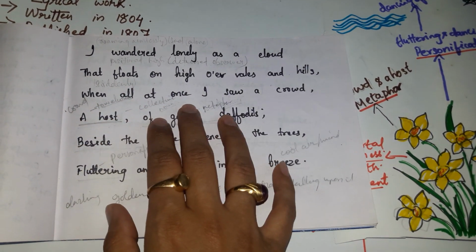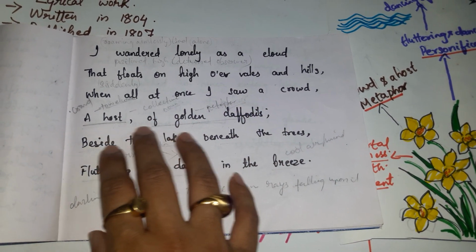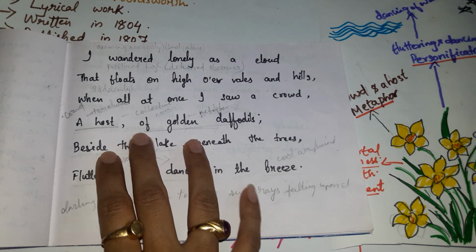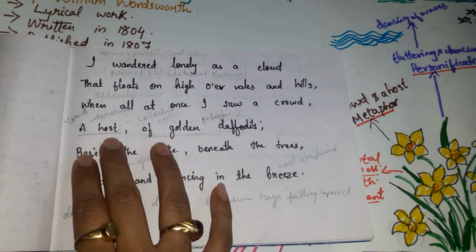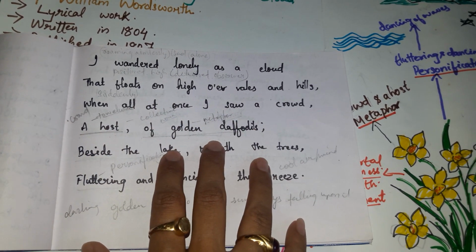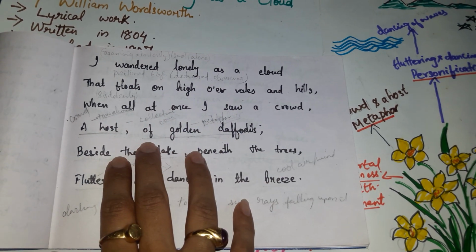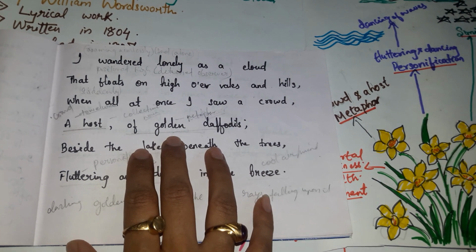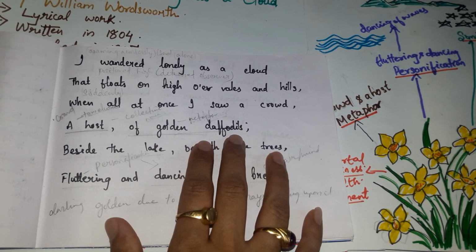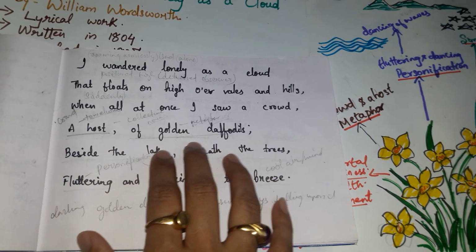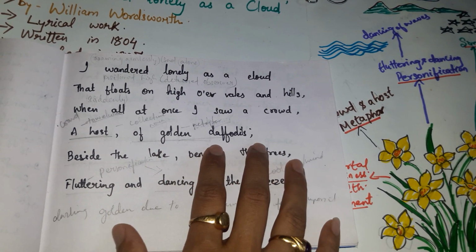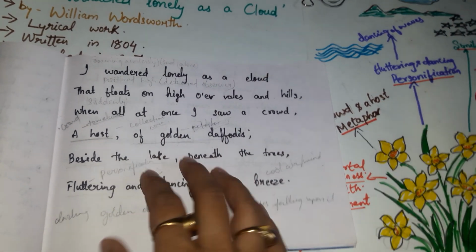Now, when all at once I saw a crowd, a host of golden daffodils. Now, let me tell you here, a host of daffodils means a crowd of daffodils. And do you think the daffodils looked golden in color? Yes, but they were actually not golden, they were shining like golden in color due to the sunshine.